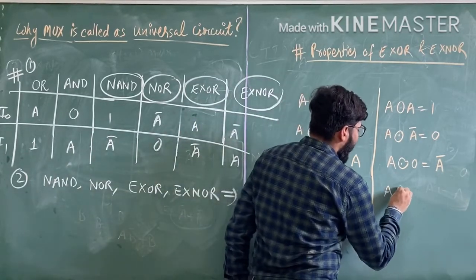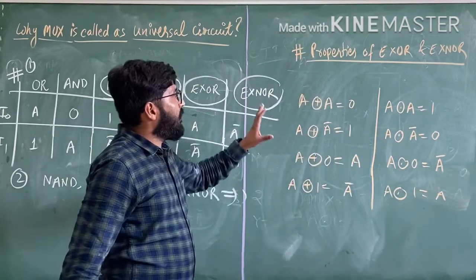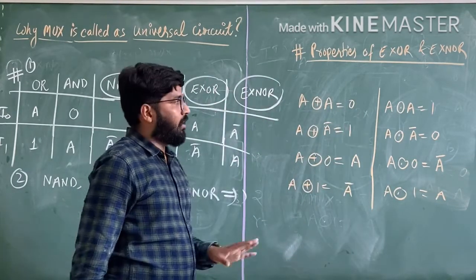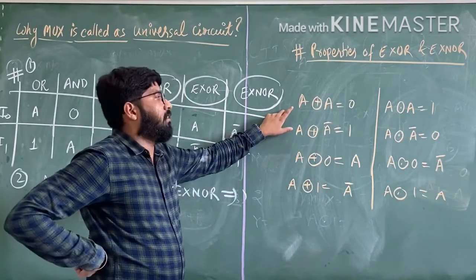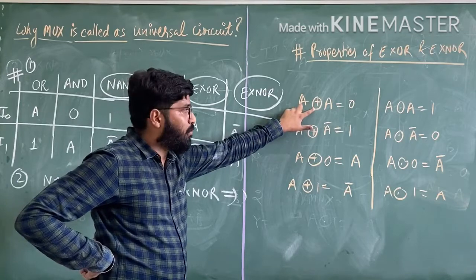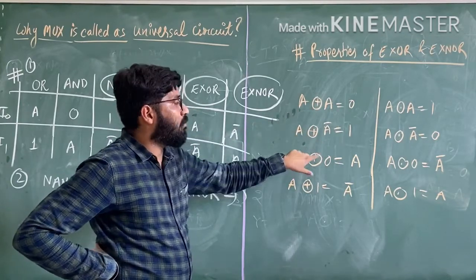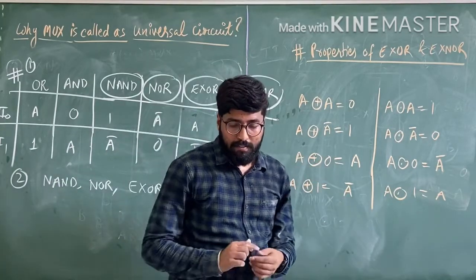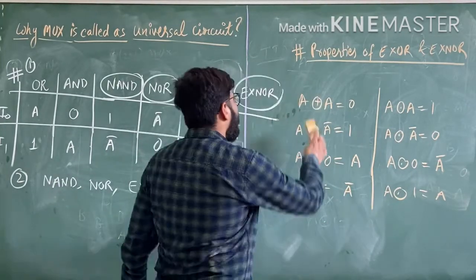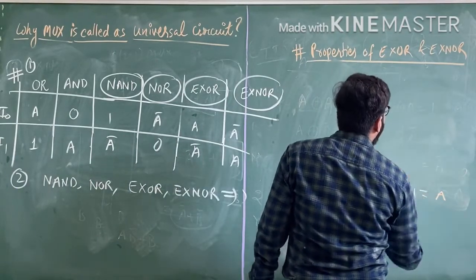If we have A XNOR 1, we have A. So this is a very important property of XOR gate and XNOR gate. You have to remember A XOR A is 0, A XOR A complement is 1, A XOR 0 is A, A XOR 1 is A complement.